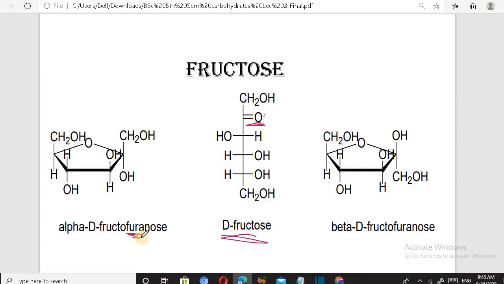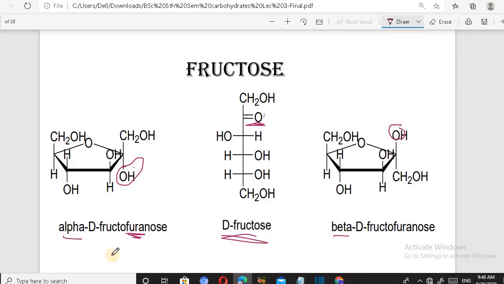Furanose again resembles furan, with only five atoms in a ring, one oxygen and four carbons. And in this also, if the OH group is on the lower side, then it is alpha, and if the OH group is on the upper side, then it is beta. So we can easily draw the structures.